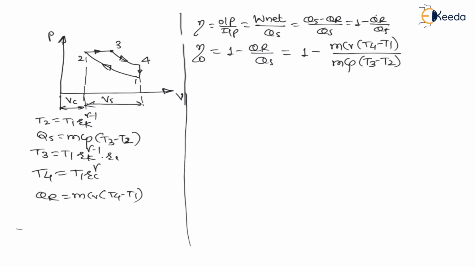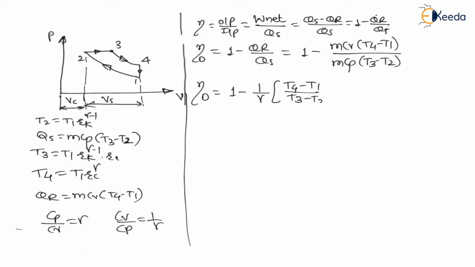Here we have written in the corner, heat supply and heat rejected, right? So let us do the analysis. Therefore, here mass will get cancelled, and we know that Cp divided by Cv is the adiabatic index gamma. Therefore, Cv divided by Cp is 1 upon gamma. So put here Cv divided by Cp is 1 upon gamma. Mass will get cancelled. Therefore, efficiency of diesel cycle will be equal to 1 minus 1 upon gamma into (T4 minus T1) divided by (T3 minus T2). This is the formula to find efficiency of diesel cycle.